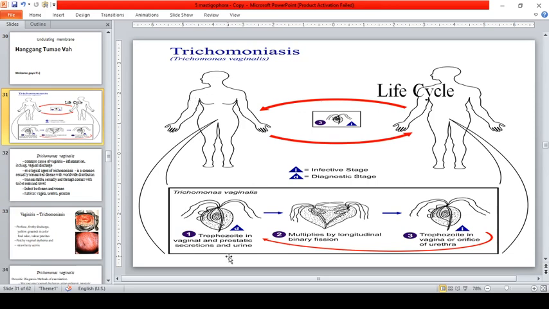So that multiplies by longitudinal binary fission. And the trophozoites in the vagina or orifice of the urethra. Therefore, it can be passed through sexual contact.